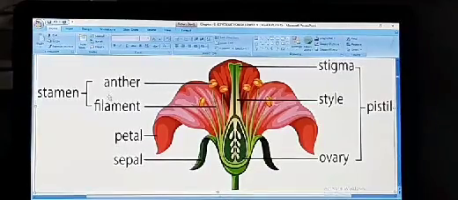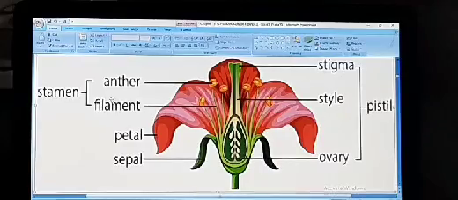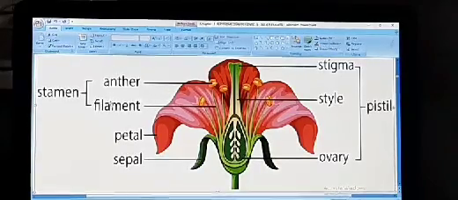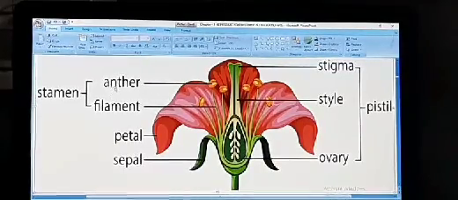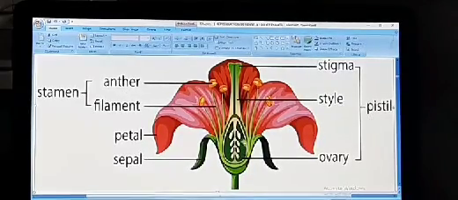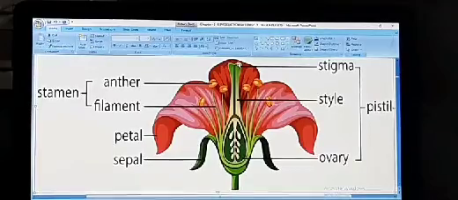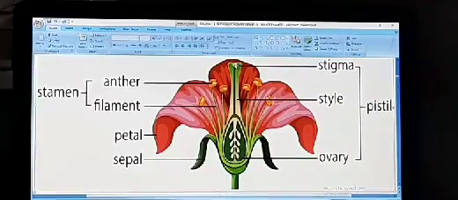Generally, in the stamen, connective is not observed externally. Only two parts are seen, filament and anther. While pistil consists of ovary, style and stigma. With the help of these two essential whorls, plants can carry out the process of reproduction.